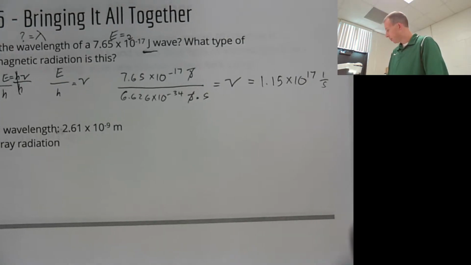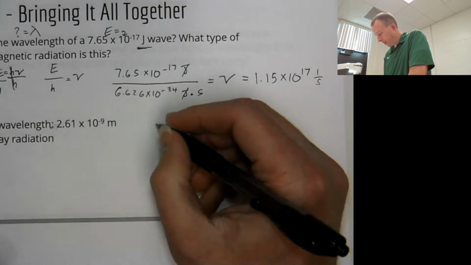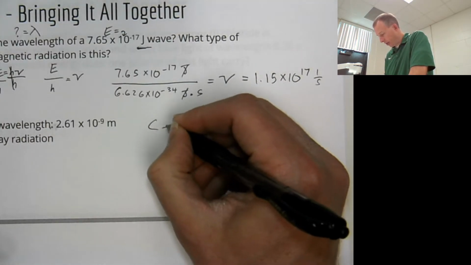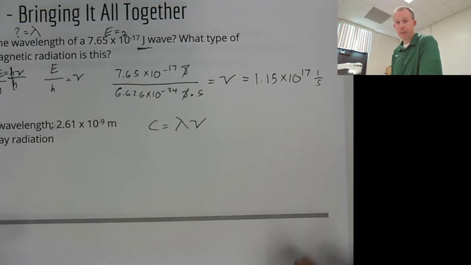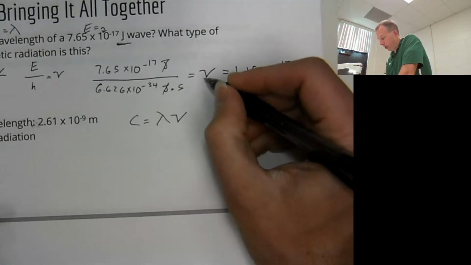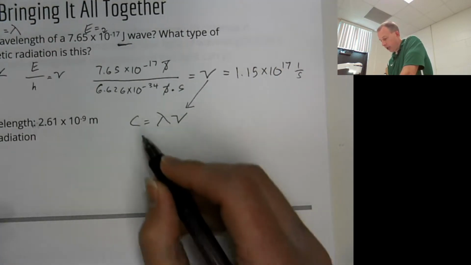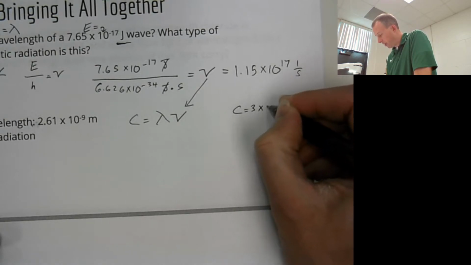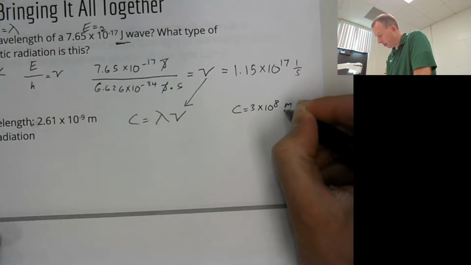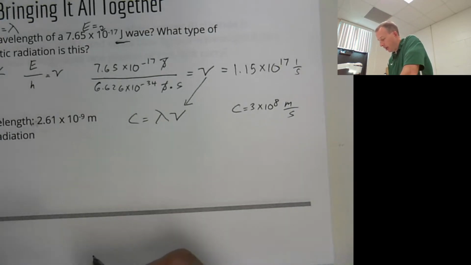So what you'll do next: this is frequency, and we are asked to solve for wavelength, so now we have to use our other formula. Now we know this, so we're going to take this value and plug it in right there. Now remember C. We know C is 3 times 10 to the 8th meters per second. You know that for sure, always. It's the same thing always. It's a constant value.